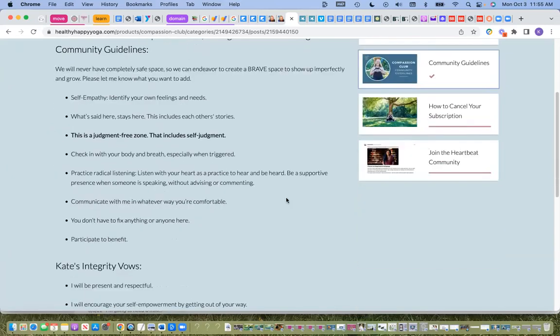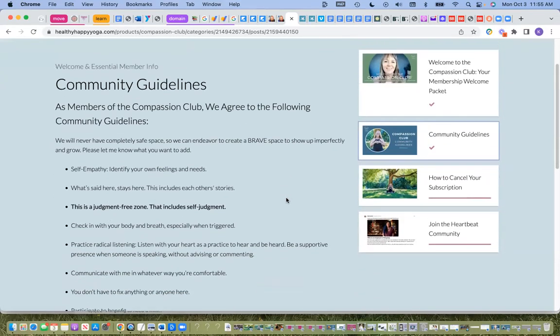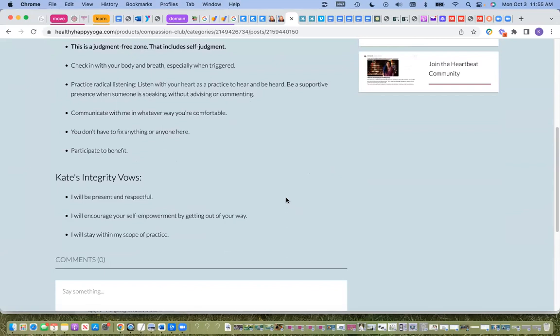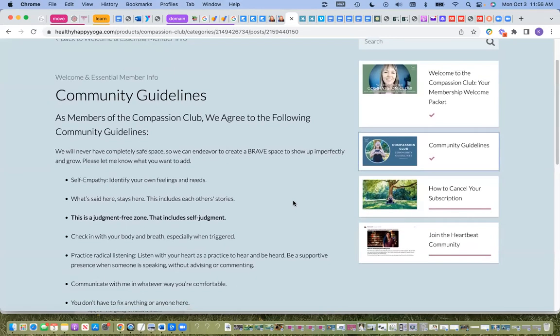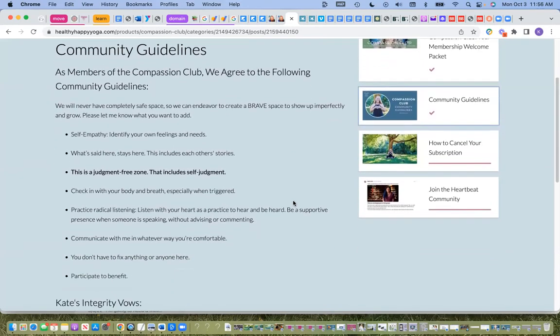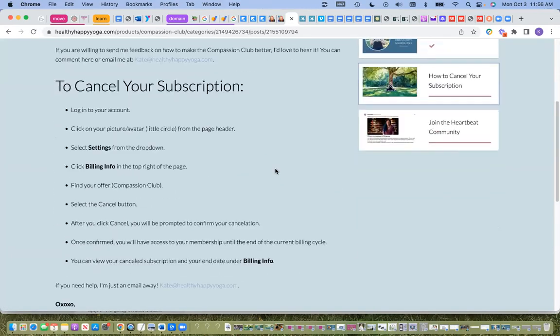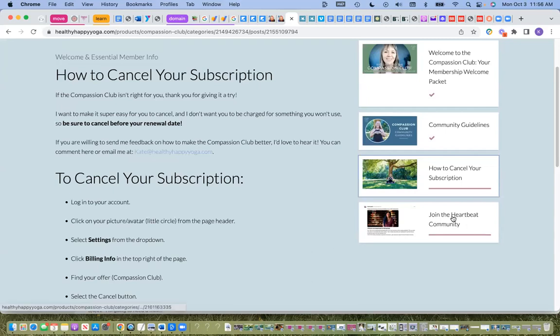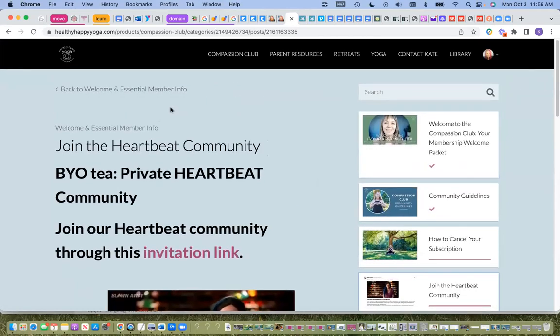Planning on getting to these Saturday is going over the community guidelines and certainly make comments, add. This is a living document. This is not something imposed by me, but this is something that has been helpful with facilitating other groups. And I feel like it's important to all agree to the same guidelines. How to cancel your subscription is right here if you feel like it's not for you. And joining the Heartbeat community. So we'll go there another time.